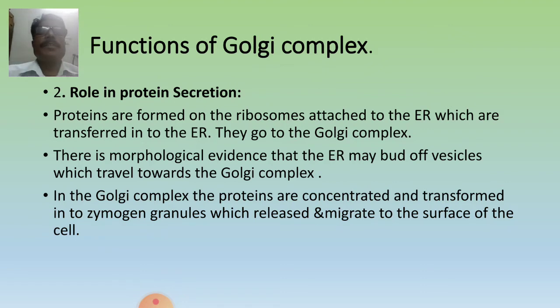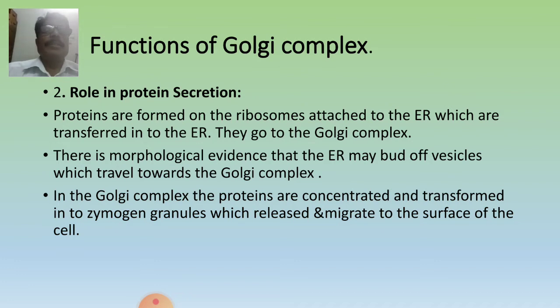Now the next function is the role in protein secretion. How does the Golgi complex play a role in protein secretion? You know that the endoplasmic reticulum has attached ribosomal bodies, and these pinch off vesicles containing the proteins.